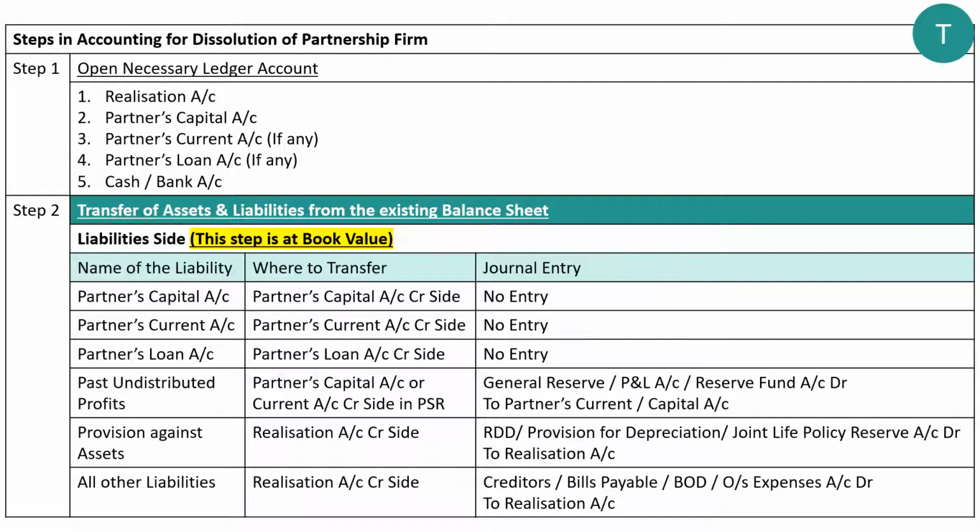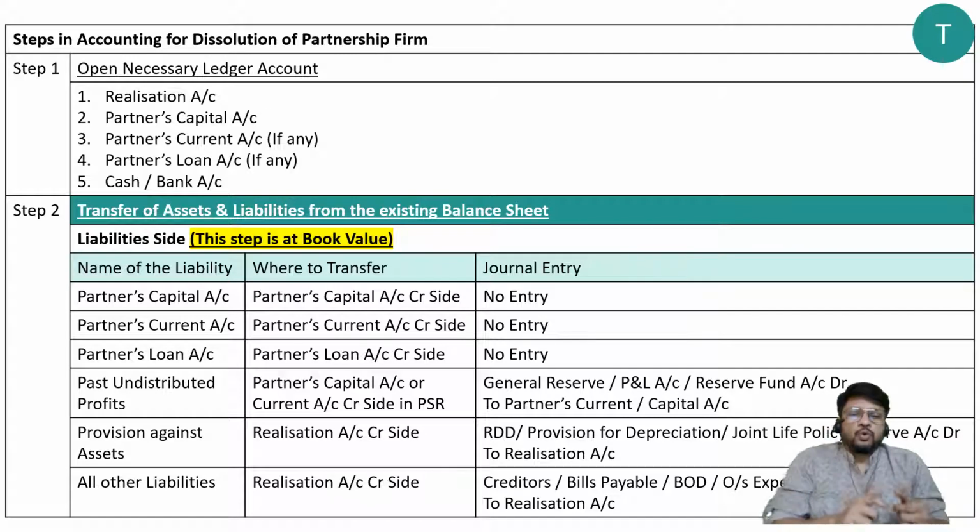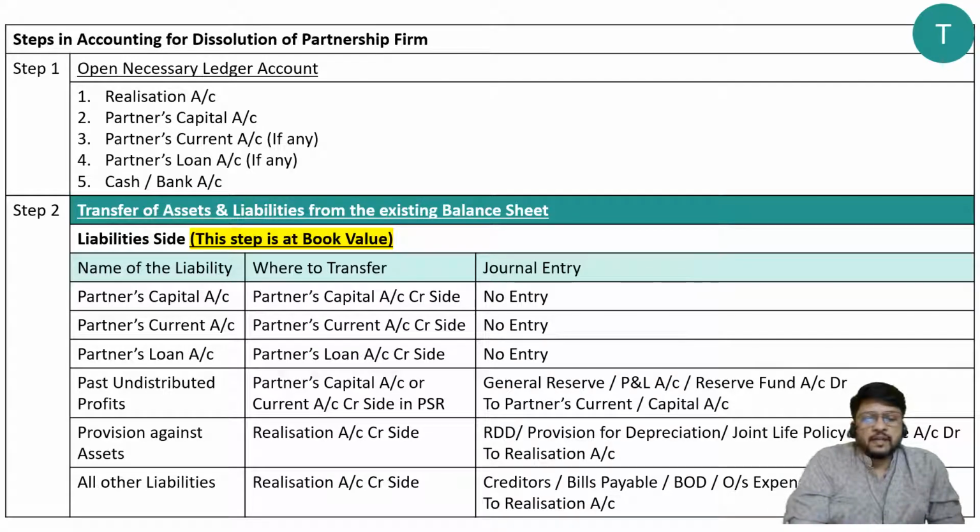Next one, all other liabilities. So we have considered capital account, current account, loan account, past undistributed profits and provision against assets. Still there are going to be many liabilities pending, for example creditors, bills payable, bank overdraft, outstanding expenses, etc. So these accounts which are liabilities account should be transferred to, we have already discussed, जिसका कोई नहीं होता है उसका realization account होता है. So creditors, bills payable, bank overdraft, outstanding expenses, etc. will all be transferred to realization account. Sir, which side? Anything of balance sheet liability side should go to some or other account credit side, so it should be transferred to realization account credit side.